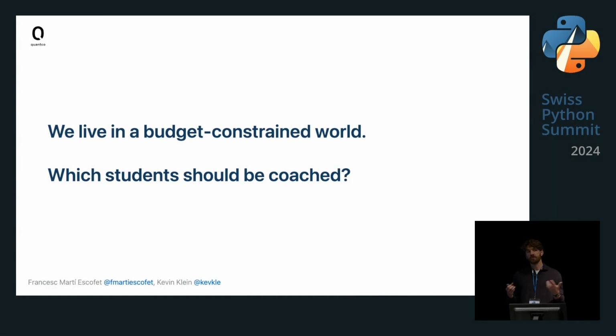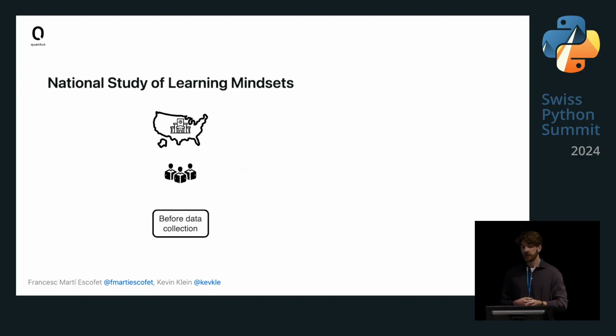So if we now presume that we have a limited amount of coaching hours for this growth learning mindset, naturally we would ask the question of a policy, namely which students should be coached in order to optimize or maximize some goal of ours, which could, for instance, be the cumulative gain in grade point average, basically your average at school. And this question we will try to answer with an experiment.